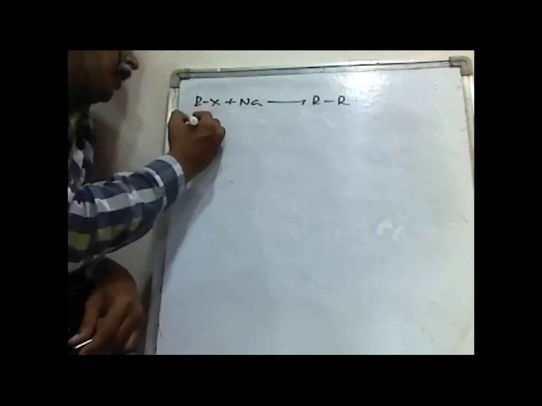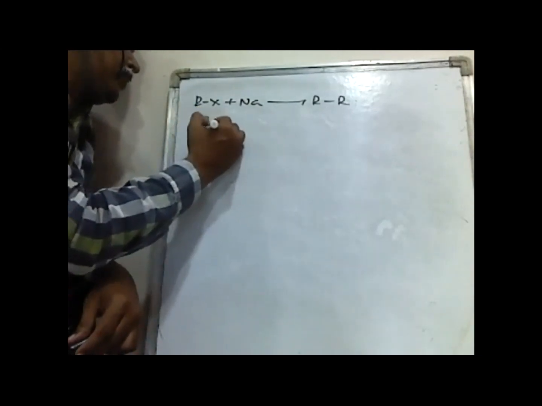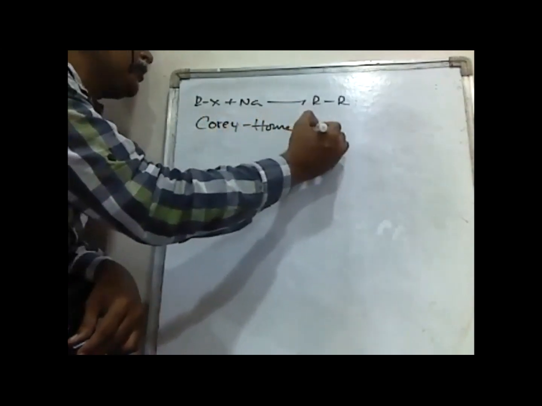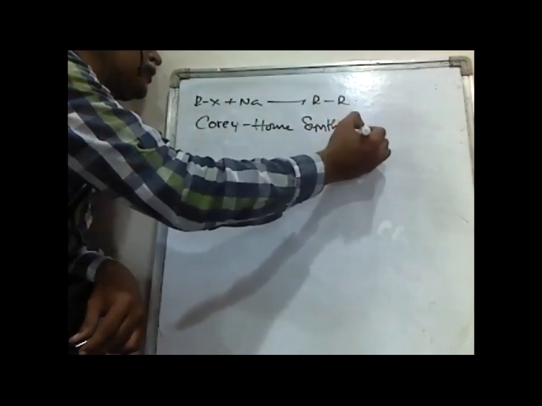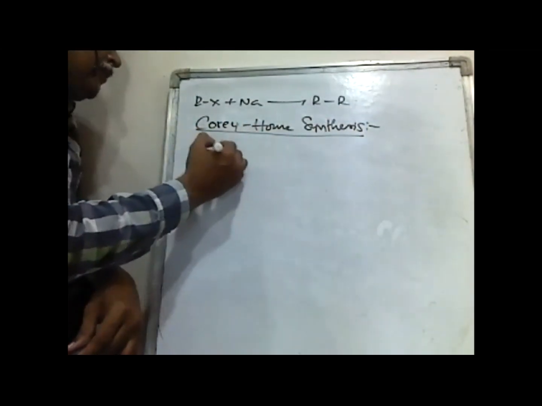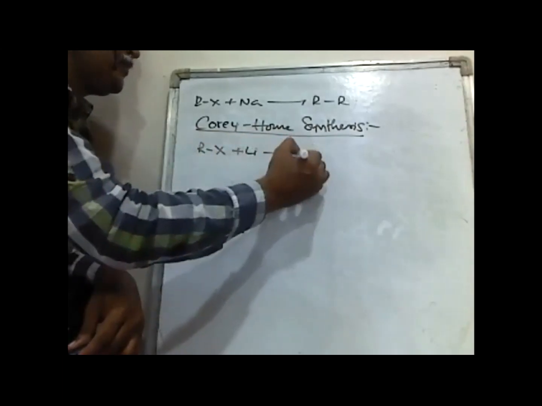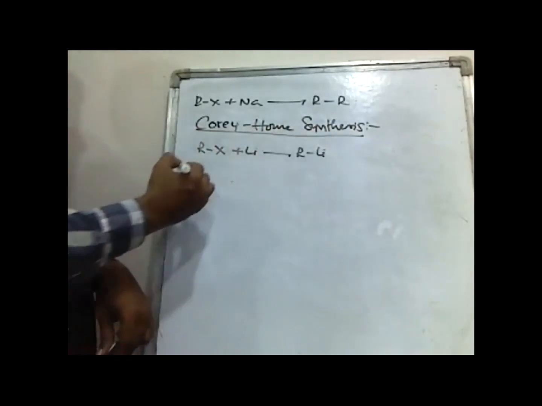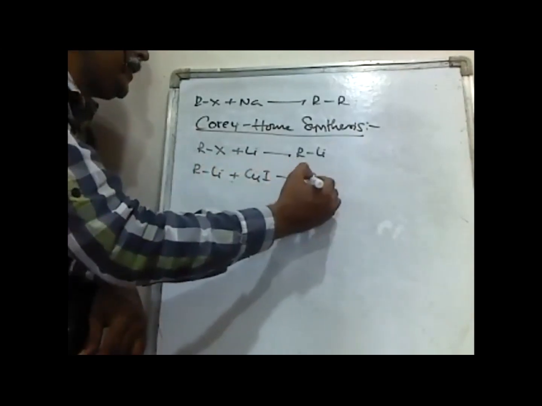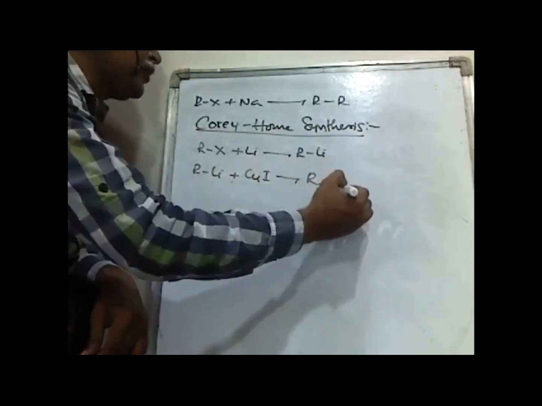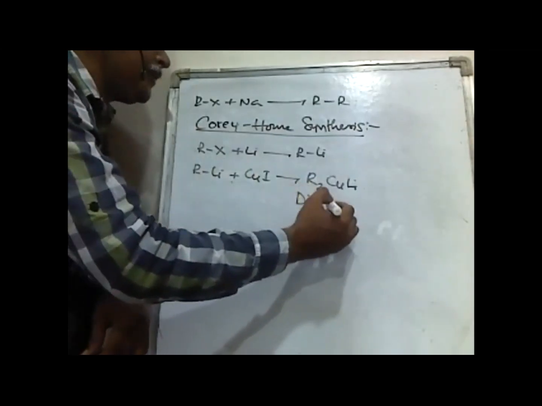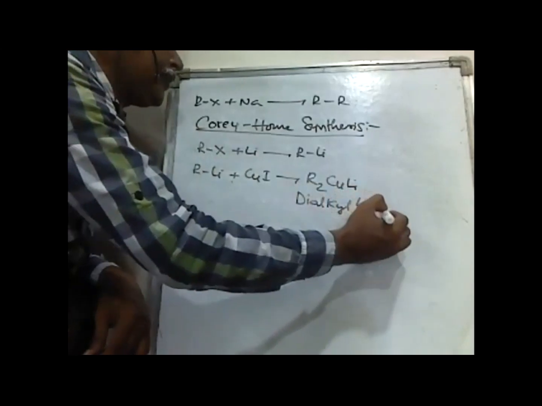To prepare hydrocarbons having an odd number of carbons, the method used is Corey-House synthesis. In Corey-House synthesis, when alkyl halides are treated with lithium, we get alkyl lithium, and this alkyl lithium on treatment with cuprous iodide gives R2CuLi, dialkyl lithium cuprate.